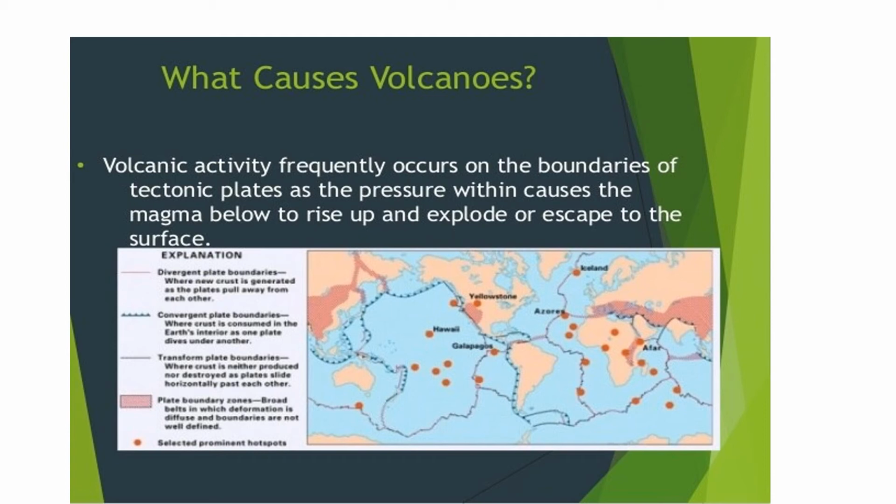It is along these plate boundaries that the crust is weakened and through which the hot magma gushes out, leading to volcanic eruption. The same forces that cause earthquakes also cause volcanic eruptions.